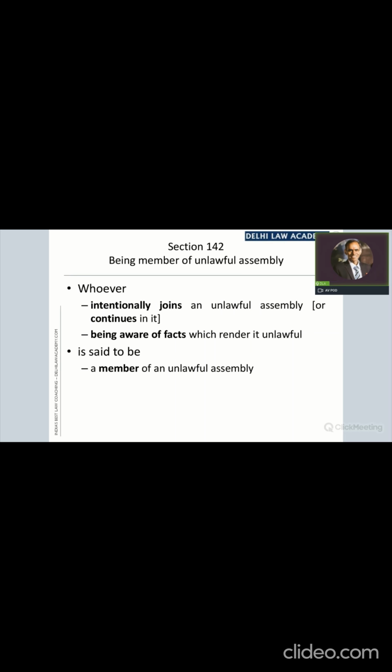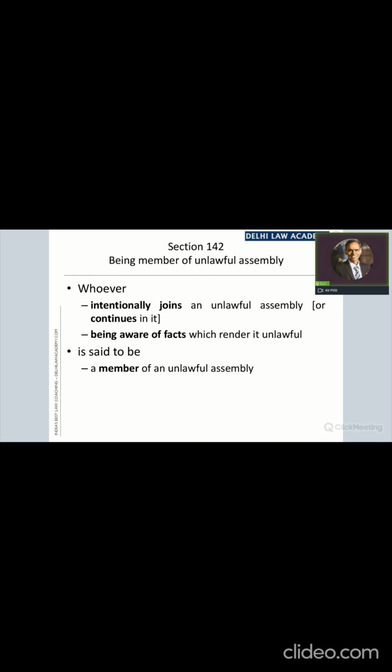And therefore, the knowledge of a person whether a given assembly is lawful or unlawful will depend on whether he has the knowledge of the provisions of section 141. Any person who is not aware of the provisions of section 141 cannot decide whether a given assembly is lawful or unlawful, because it is that section which makes it lawful or unlawful. Otherwise, what is unlawful about it?